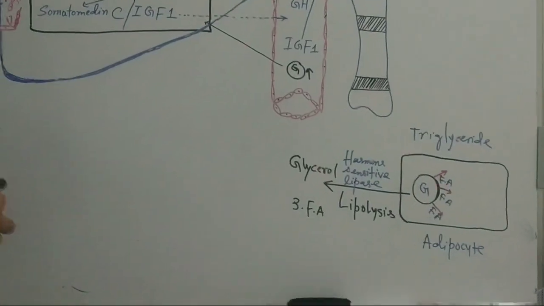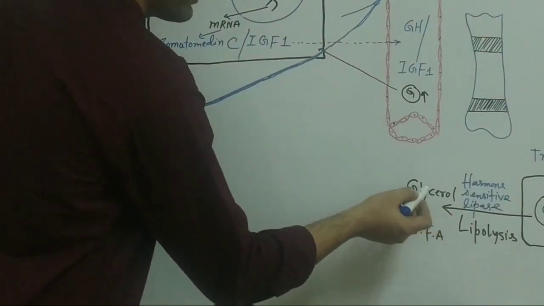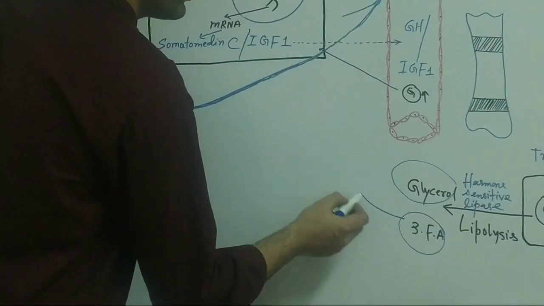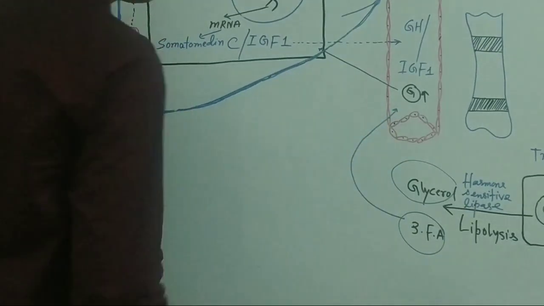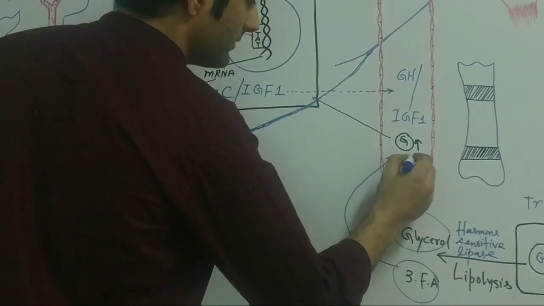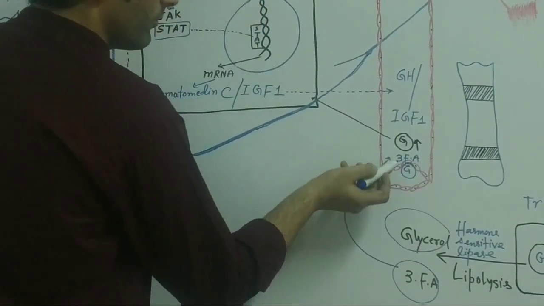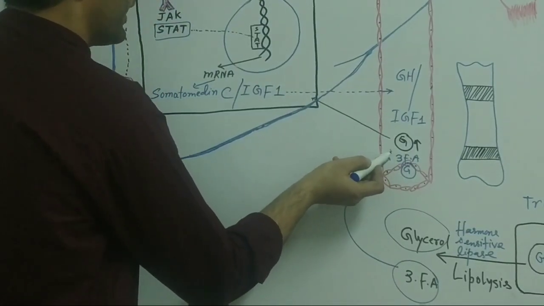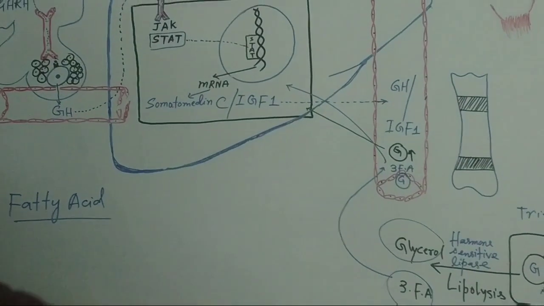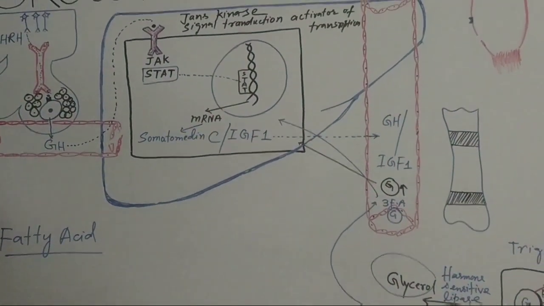Now, eventually what happens? These fatty acids, or this glycerol molecule, enter into the blood. From the blood, the 3 fatty acids or glycerol will again enter into the hepatocytes. In the hepatocytes, they will undergo some metabolic change.